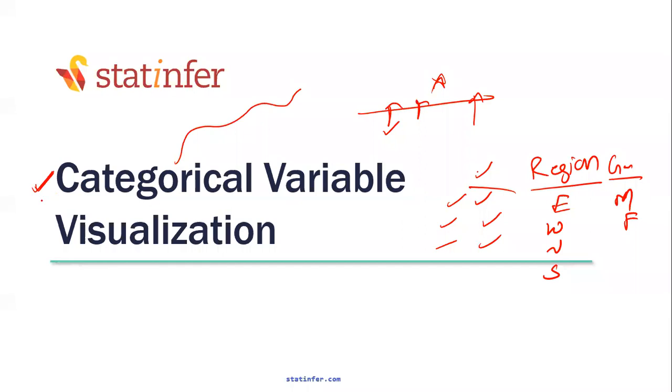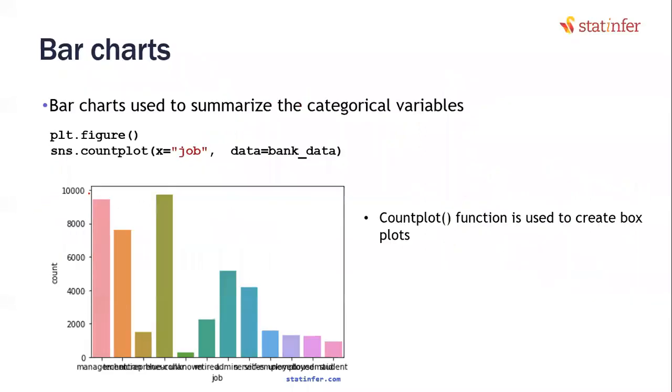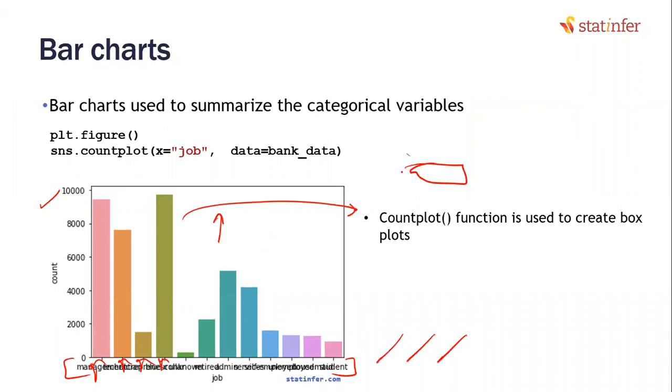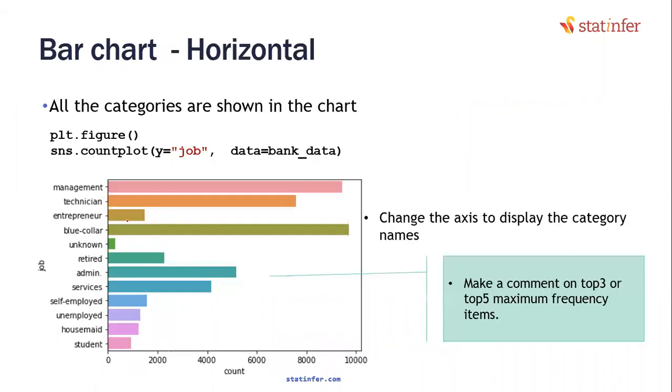So for these categorical variables, visualization: the most famous one is the bar chart. Category A, category B, category C, category D, and the bar chart of all these variables. But here you see that these category names are distorted. Maybe you can adjust them at an angle, or instead of a vertical bar chart, let this be a horizontal bar chart. Then you will get to see these names very well managed.